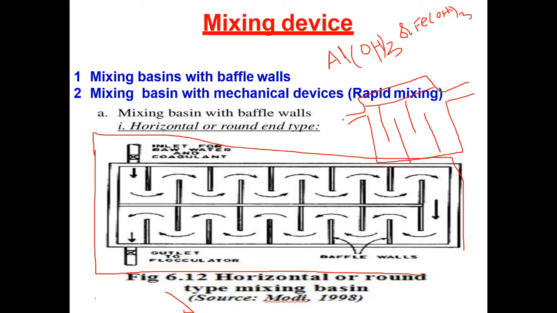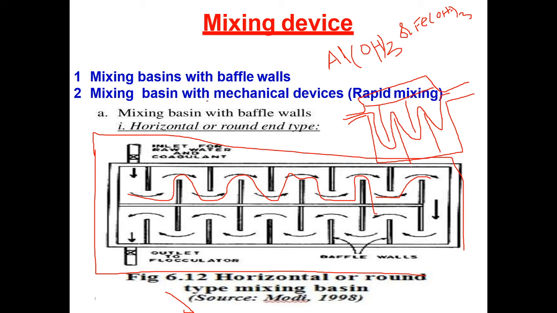If water enters through the inlet, it will pass like this. Here we are creating turbulence in the water. Due to the turbulence, the water is mixing with certain chemicals, those are coagulants. In the plan, water is flowing like this, in a zigzag way, which creates the turbulence.